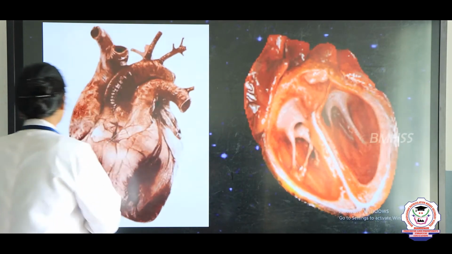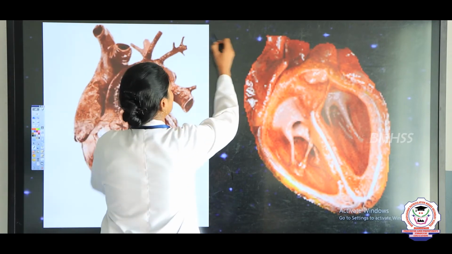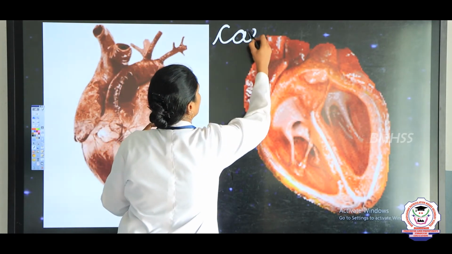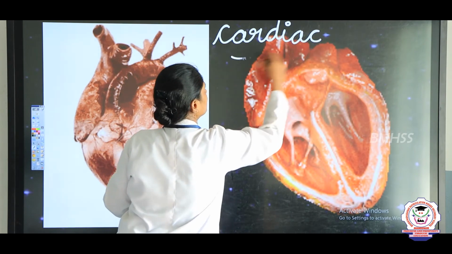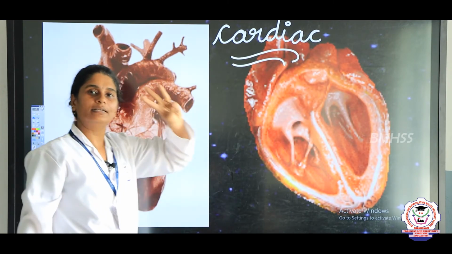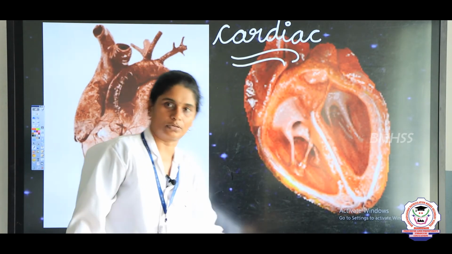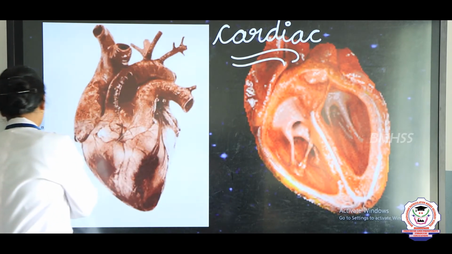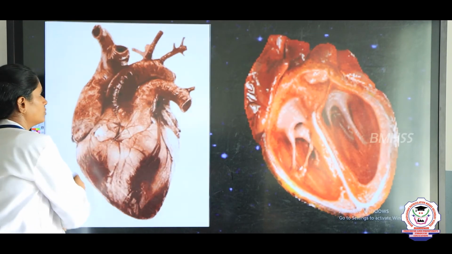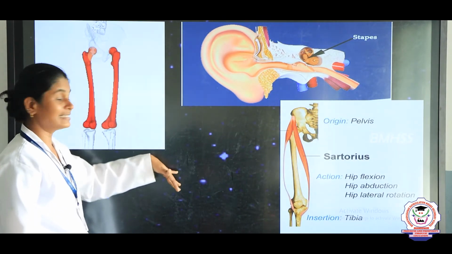So the third type of muscle is cardiac muscle, C-A-R-D-I-A-C, which is present in the heart and is continuously working.